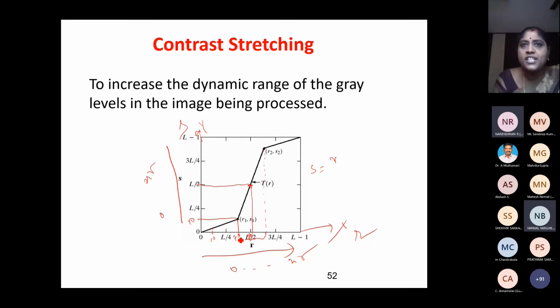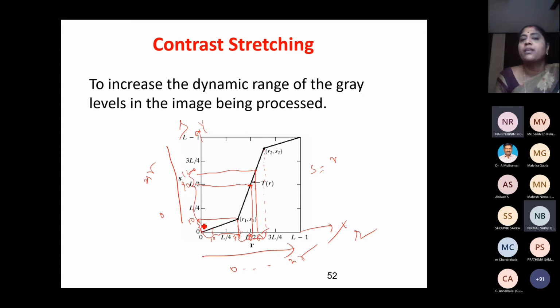Then only a small change: R value is 80, S value is changed to 90. Only a small change. Take this one: R value is 85, S value is 90 or 120, like this. So in this range only, the contrast has been stretched. Dark color was changed to a very bright color. Otherwise it is a gradual change. So 10 means it is 5, a very slow change up to this portion. Up to this portion, we can see this is more, Y value is less.